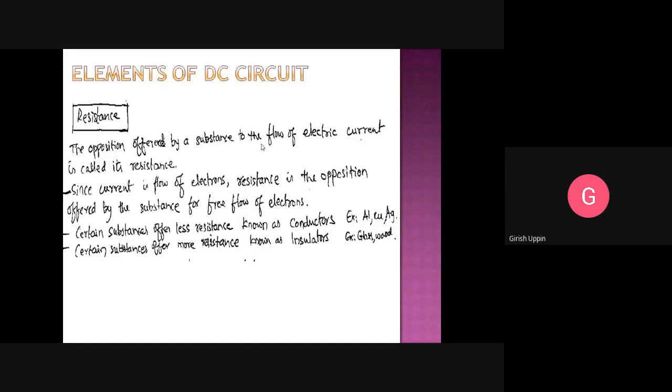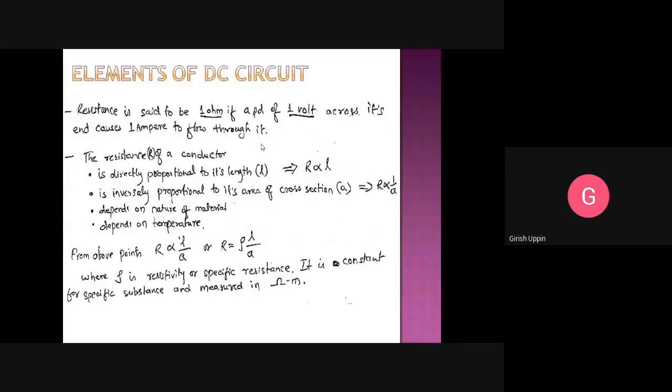One more thing is the material itself. So it's a material property. Copper has a different resistivity, and aluminum has a different resistivity. It depends on the resistivity of the material. So resistance of a conductor is directly proportional to the length. As length increases, resistance will increase.